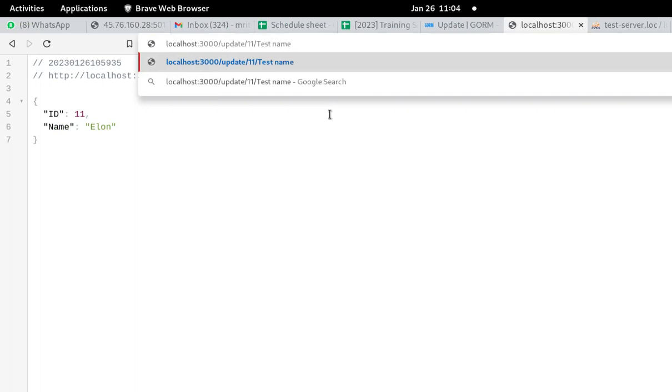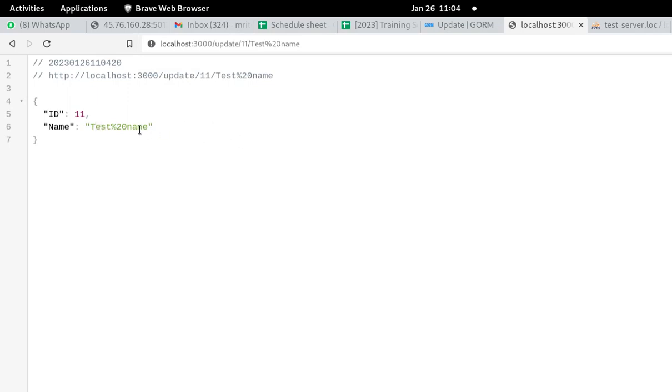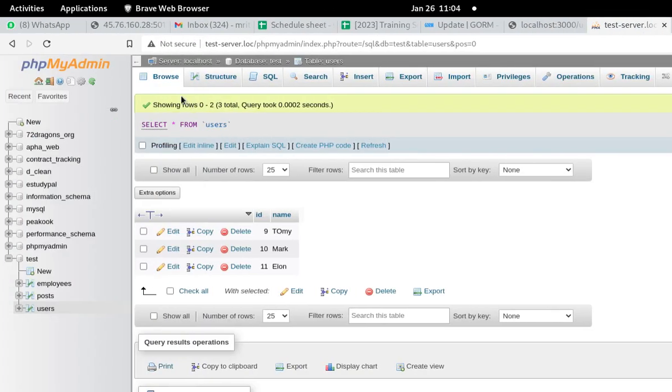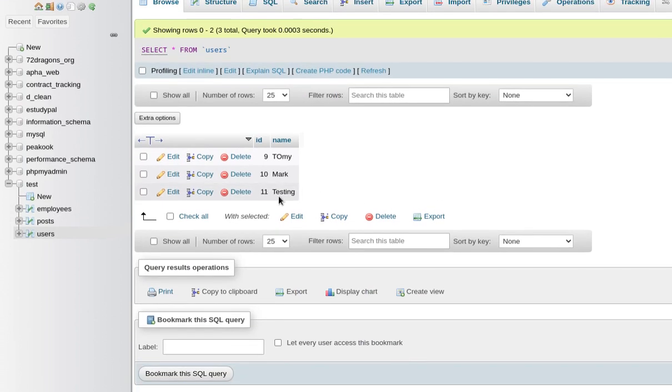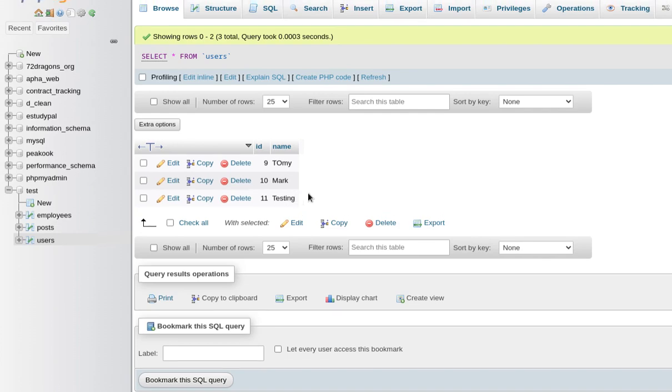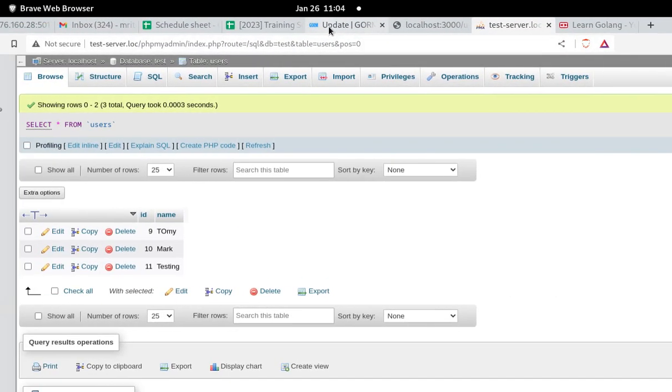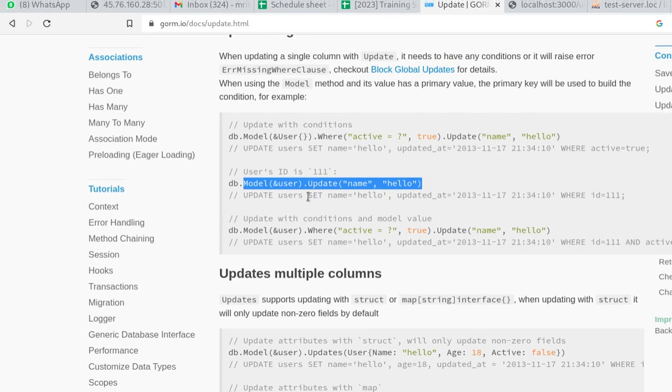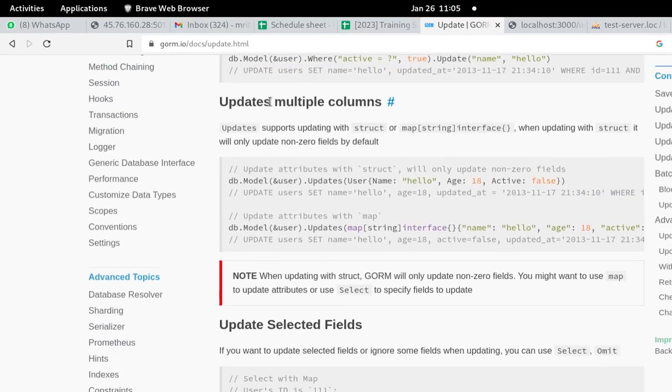Let us try it. Yeah, here we got this because we put a space here, but if we don't put any space, like testing, yeah. We'll learn how to filter this in the next video, but here just learn this. Now if we come to the database, we see the record is changed in our database table. So this is a single column update, and now we will also learn how to do a multi columns update.